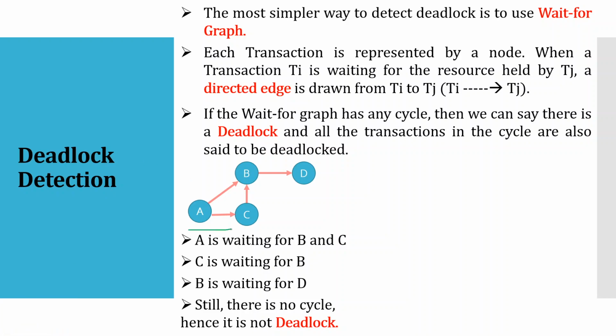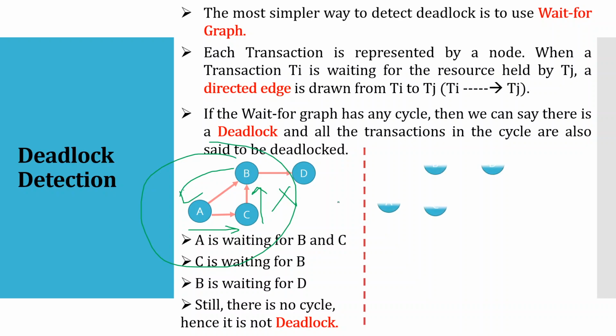You can see there is an arrow from A to C, there is an arrow from C to B, but there is no arrow from B to A. So this is not forming a cycle here. There is no cycle here also, right? So this is not a deadlock, even though the transactions are waiting for the other transactions. The transactions are waiting for some other transactions, but still it is not forming a cycle. So this is not a deadlock situation.